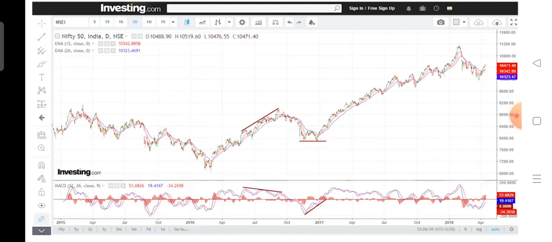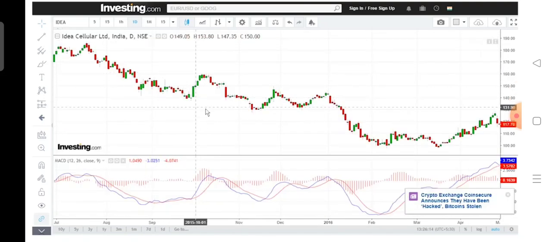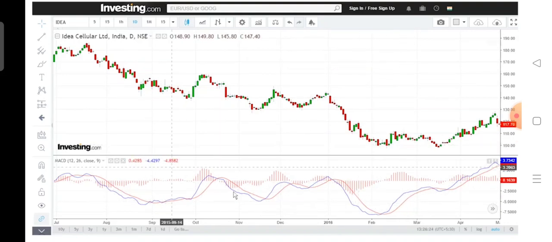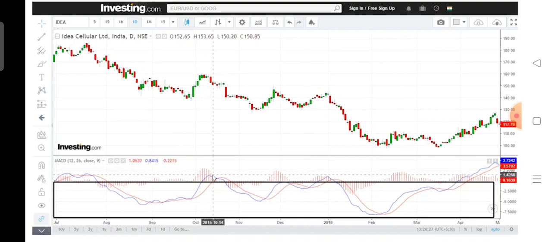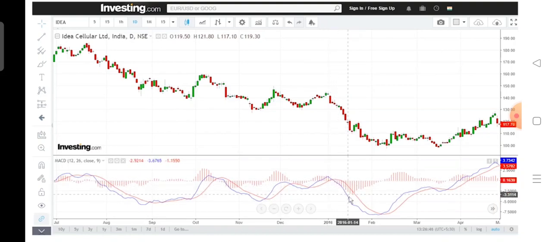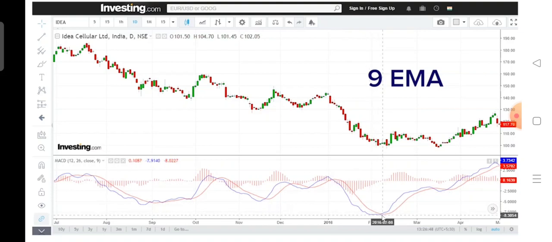Let us look at another example here. Here you can see the Idea Cellular chart. Now if we look at the Idea Cellular daily chart, we can see that the MACD that we are discussing was broadly below zero. Here are histograms also, but don't confuse yourself, just ignore this. Just look at the MACD line, that is the blue line. And as you can see, due to the fact that MACD was broadly below zero, these negative crossovers were great opportunities for short trades. The MACD line going below the signal line, that is the 9-period exponential moving average.